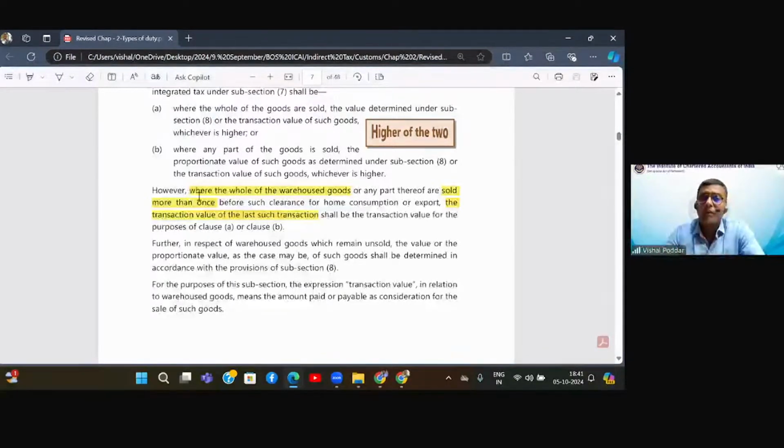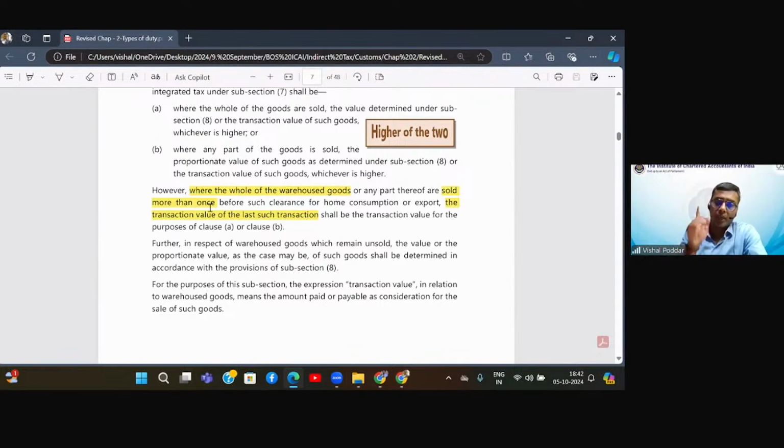Now, interestingly, they have factored in one more scenario. What if these warehouse goods are sold more than once? So I had imported the goods and kept them in the warehouse. You came to me, I sold the goods to you. You are still having the goods in the warehouse only because you purchased from me on an as-is-where-is basis. Now Mr. X came to you, they wanted the same goods, so you sold it to them. X sold it to Y, Y sold it to Z, and then finally Z is going to the warehouse to get the goods cleared after 6 months from today. So between these 6 months, goods from me were sold to you, you sold to X, X to Y, Y to Z.